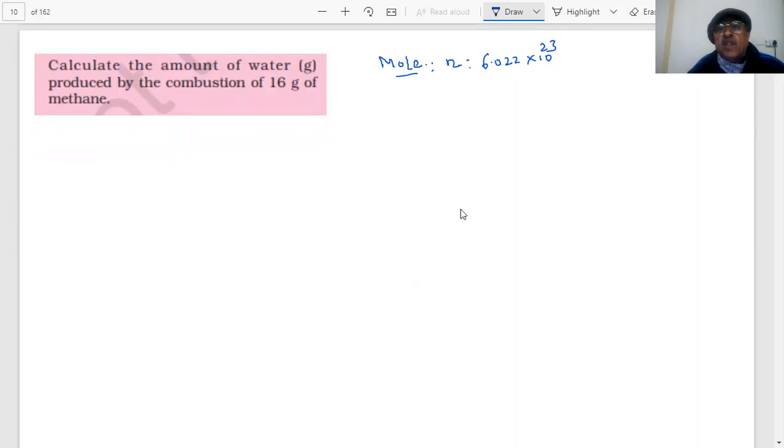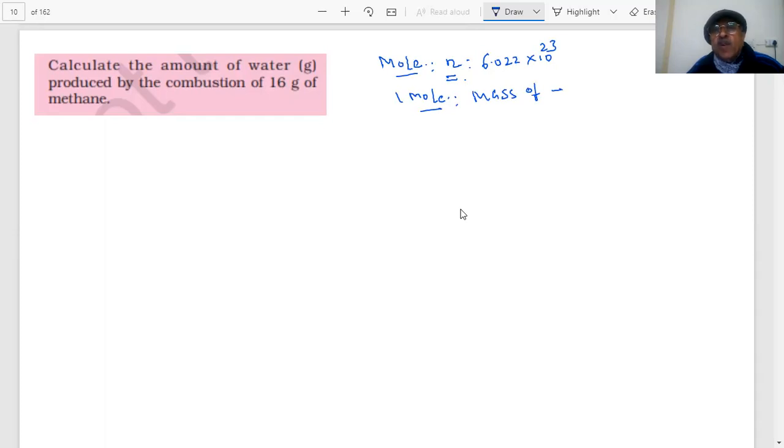Okay, then how do we say 1 mole? What is 1 mole, students? This is nothing but the mass of so many particles, 6.022 into 10 power 23 atoms, ions, or molecules.